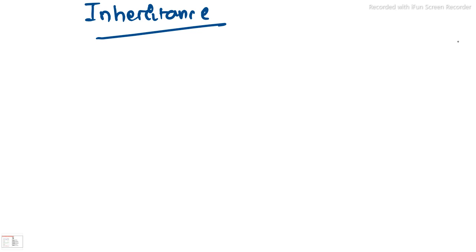So basically inheritance means creating a new class from the old class. That is, when we define a new class which will carry some of the properties from the old class, that is known as inheritance.